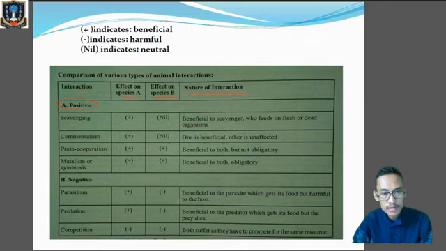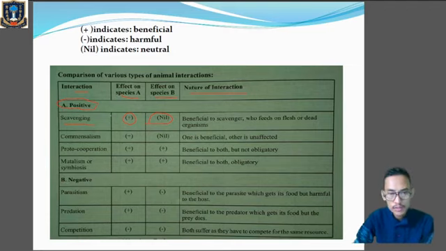First one is scavenging. In scavenging, species A will be benefited, whereas species B will be neither harmed nor benefited. So here it is beneficial to the scavenger, who feeds on the flesh of dead organisms.